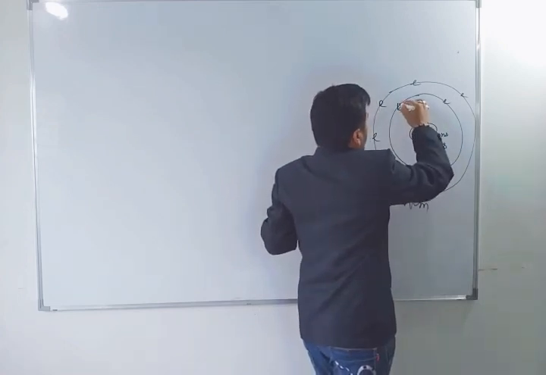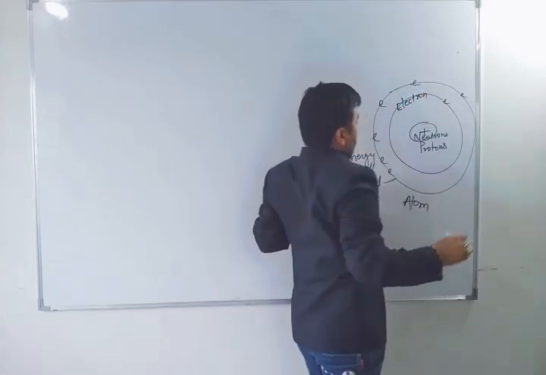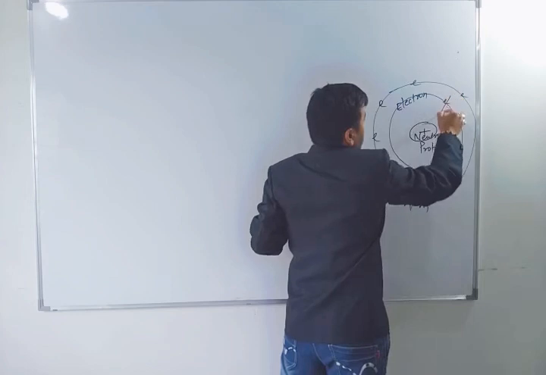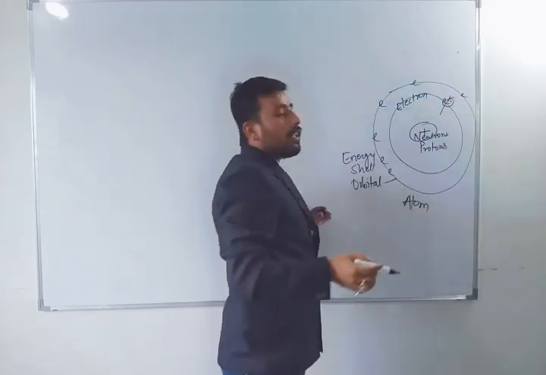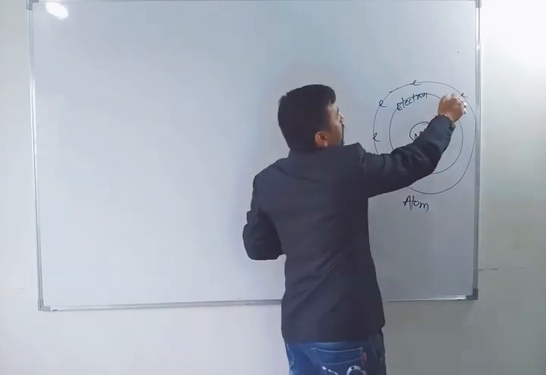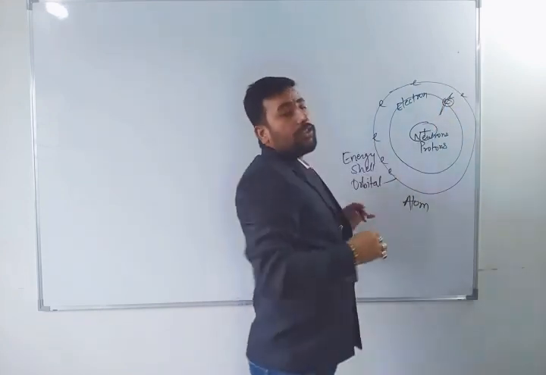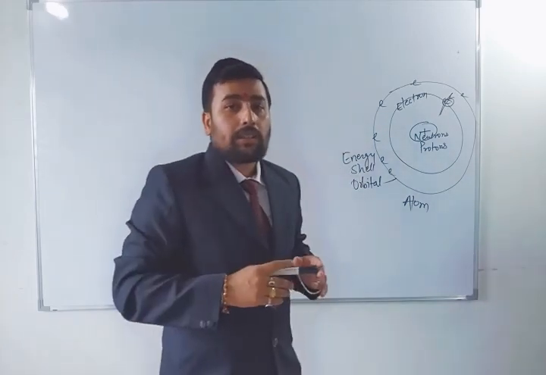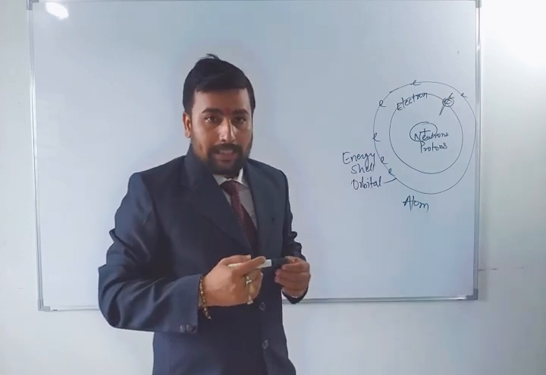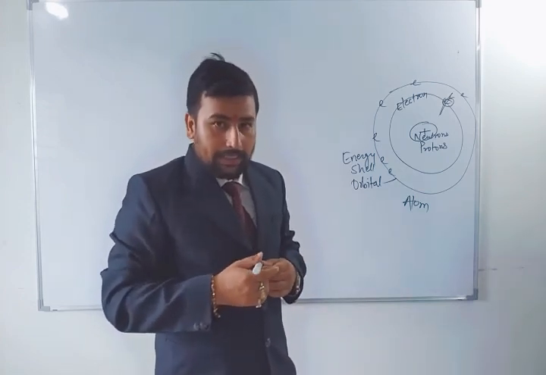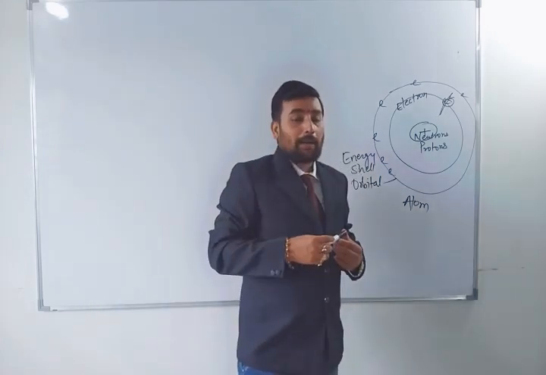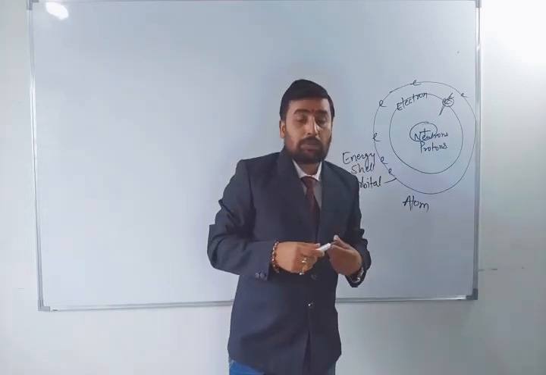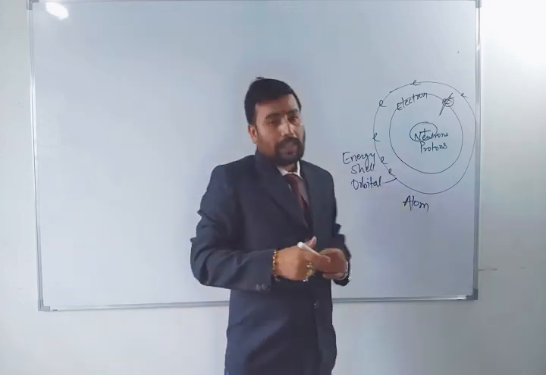Electrons are present on the orbit. These electrons move just like the earth in rotation and revolution. Angular momentum is also created and the electrons move around. So if anybody asks you what is an electron, proton and neutron: an electron is a subatomic particle, a negatively charged particle. A proton is a positively charged particle which is present in the nucleus of an atom. Neutrons are neutral particles which are present in the nucleus of an atom.